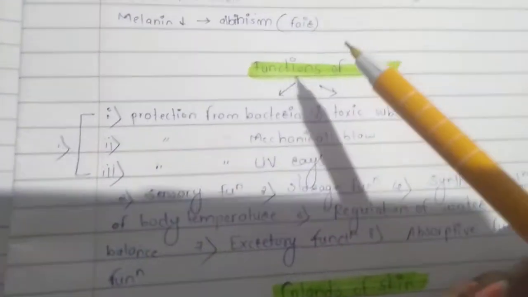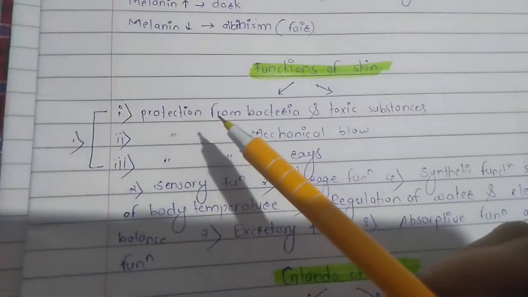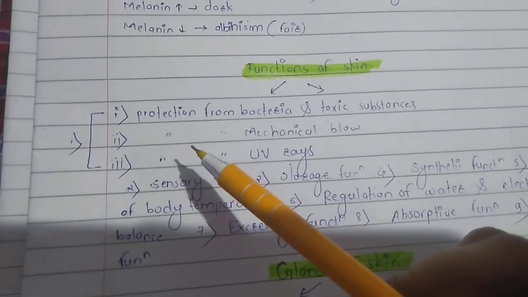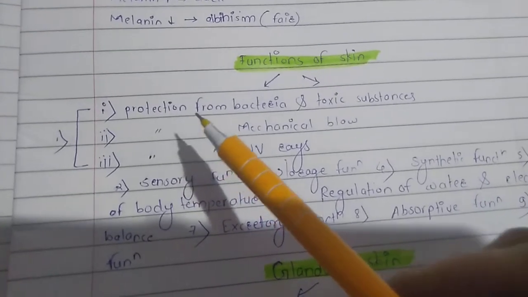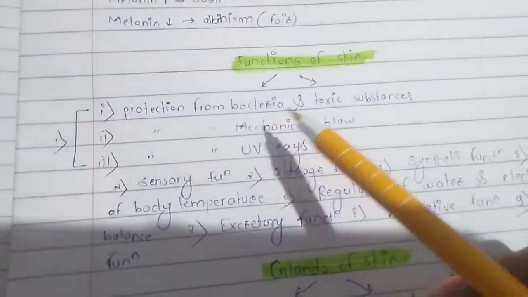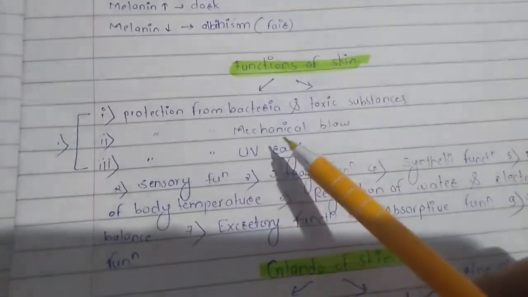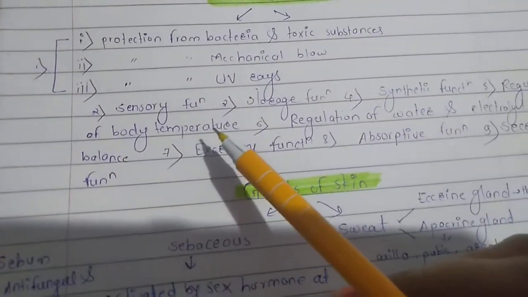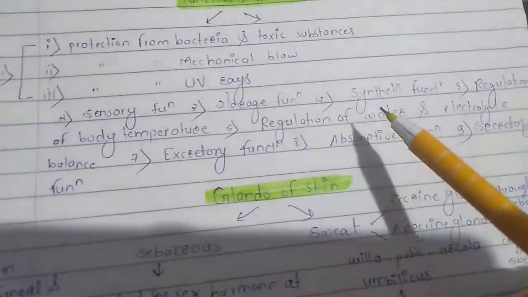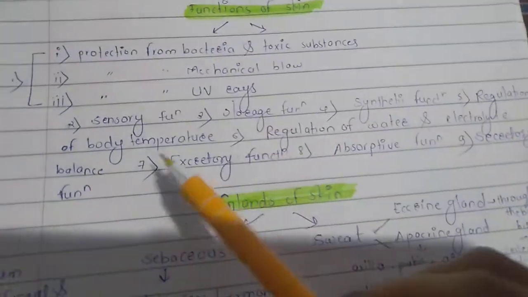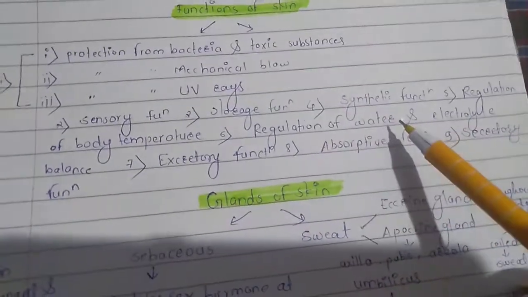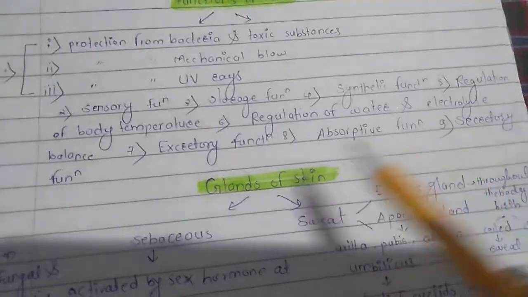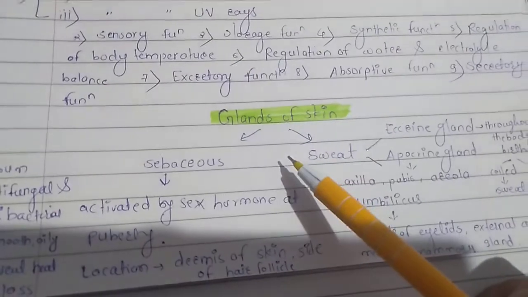Now most important are the functions of the skin. Firstly, we know that it acts like a barrier. So for protection, the most important function is protection. Firstly, protection from bacteria and toxic substances, from mechanical blows and UV rays. Now the sensory functions, storage functions, synthetic functions, regulation of the body temperature, regulation of the water and electrolyte balance, excretory functions, absorptive functions, secretory functions.